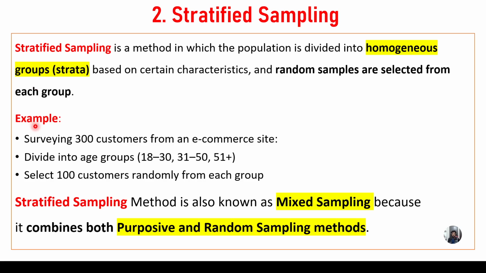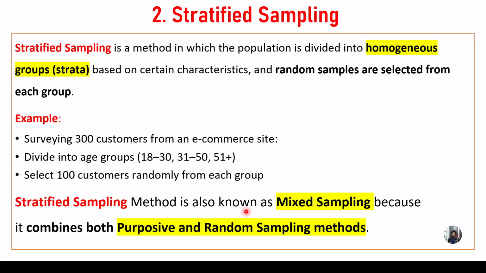Okay, so let us see the example. Surveying 300 customers from an e-commerce site. So I want to survey 300 customers from an e-commerce site, let us say Amazon. So divide them into age groups: 18 to 30, 31 to 50, and 50 plus. So there are three groups in total. So select 100 customers randomly from each group. So these are called homogeneous groups. So we select some members from here, here and here. So this is called stratified sampling.